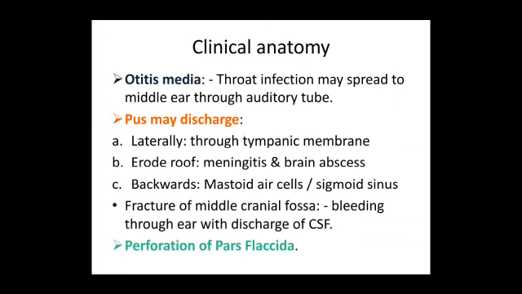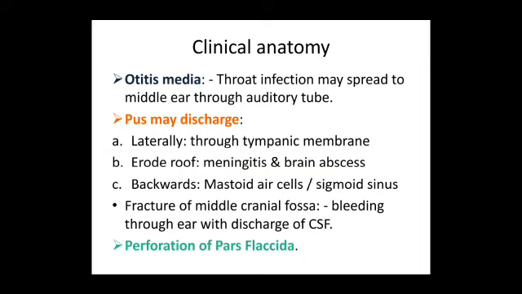So clinical anatomy, otitis media or middle ear infection. So it's mainly transmitted through the pharyngotympanic tube or eustachian tube or auditory tube. So that is basically from pharyngitis or throat infection. This spreads to the middle ear. So once it is infected, you are going to find pus will be collected. So this has to be discharged externally.